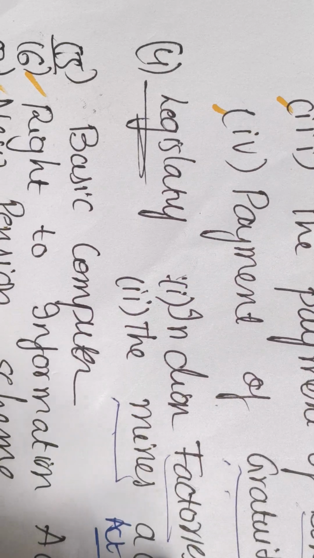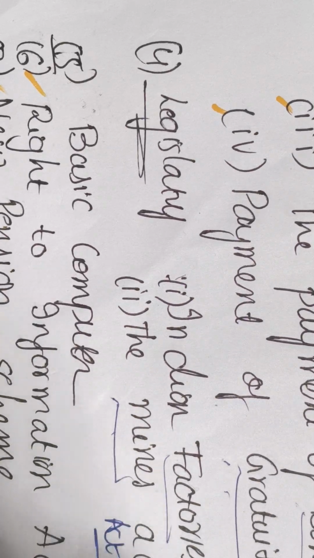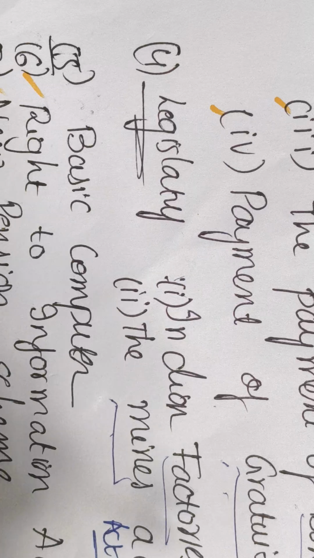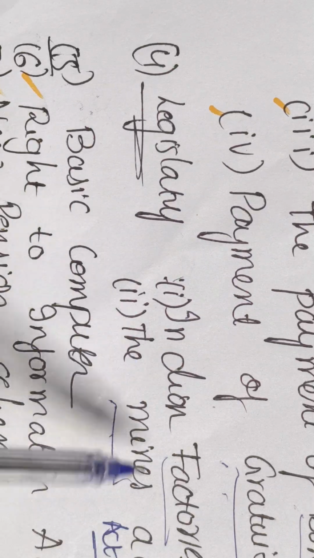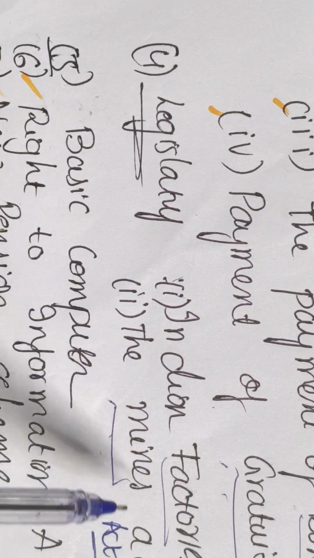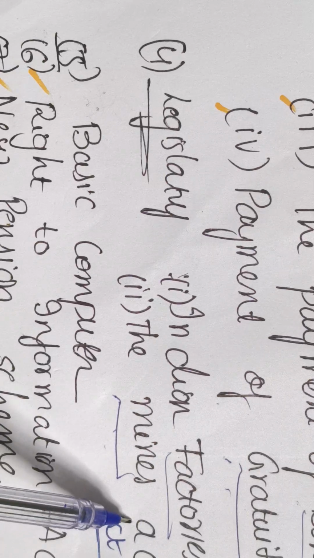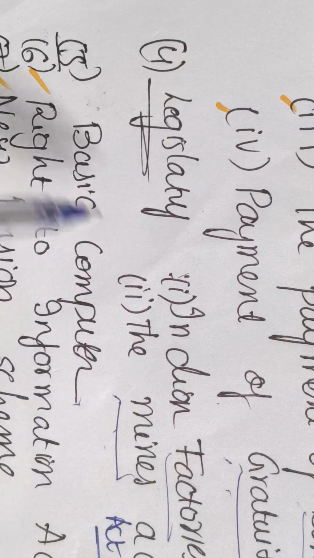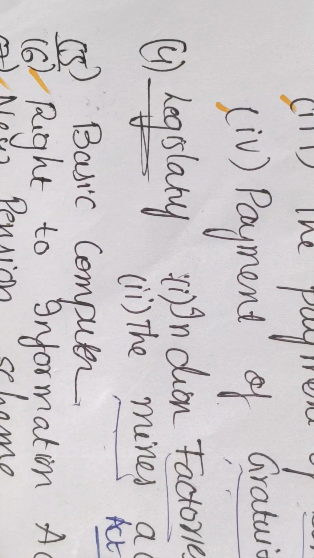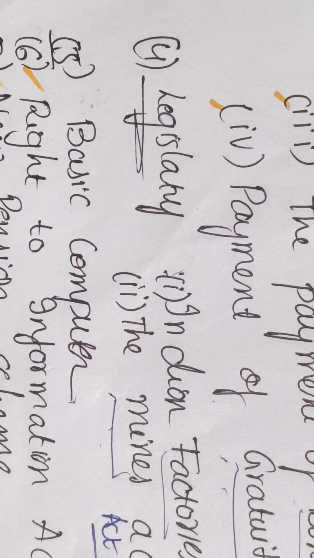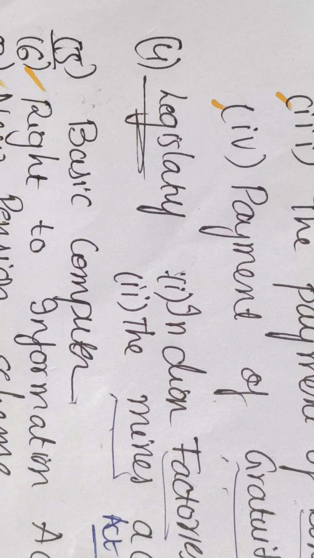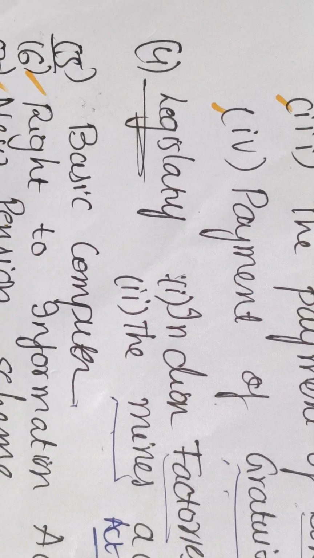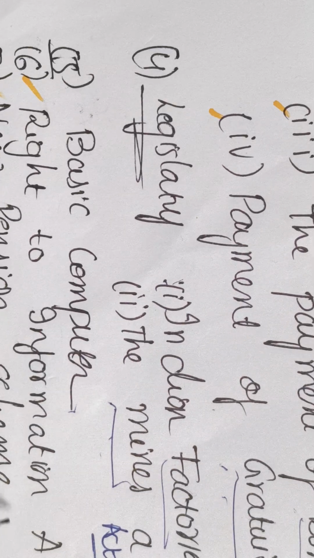How the water area and washrooms and everything should be arranged, we can discuss in the Factories Act and Mines Act. They are very important from the examination point of view. And computer basics we need to know. And the Right to Information Act, RTI Act, and the new pension scheme, which was introduced one or two years before. So we have to know this also.